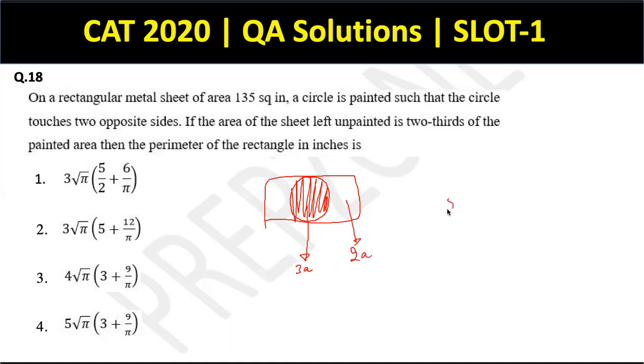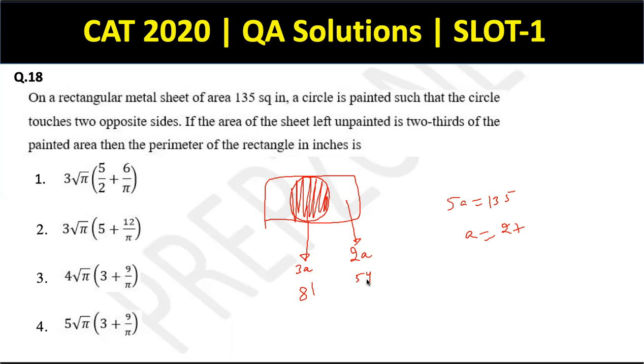So the total area is 5A, which is equal to 135 given to us. So A has to be 27. So this 3A has to be 81, 2A has to be 54. This is the distribution. Okay. Then the perimeter of the rectangle in inches is.